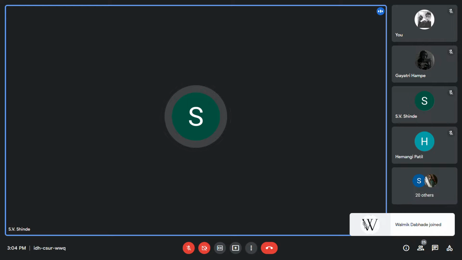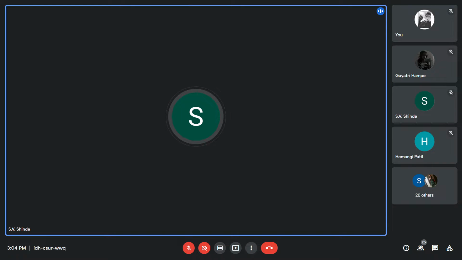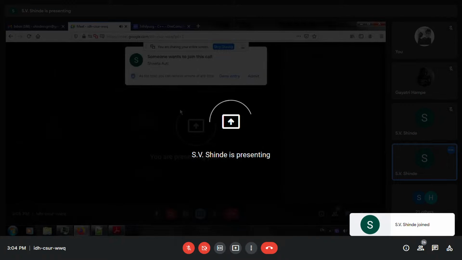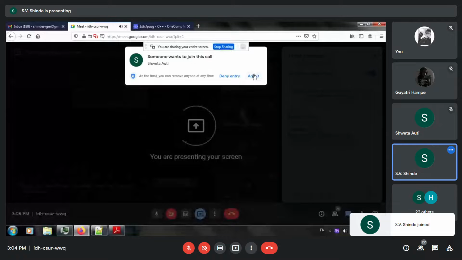Now, as we have discussed in the morning session, we will see how it impacts the circular linked list and what changes we have to make in order to convert a single linked list into a double linked list.